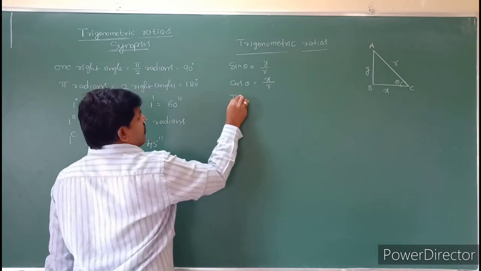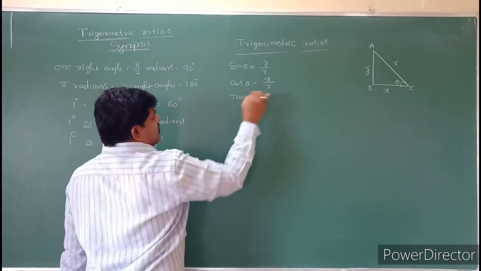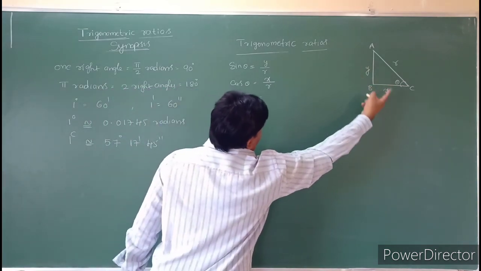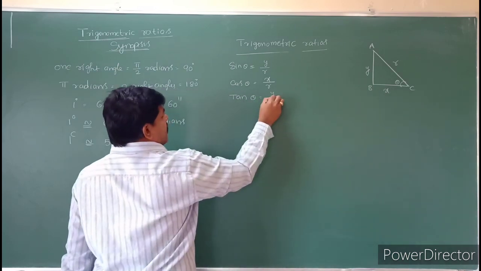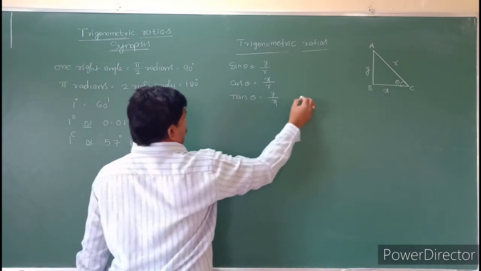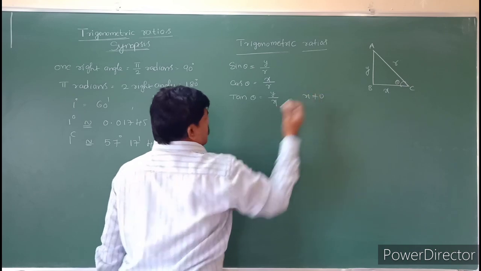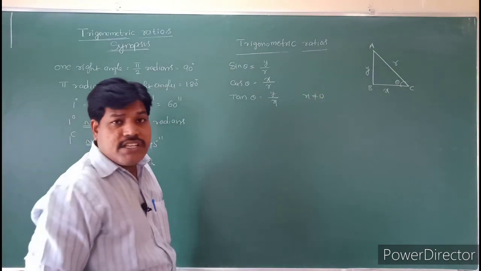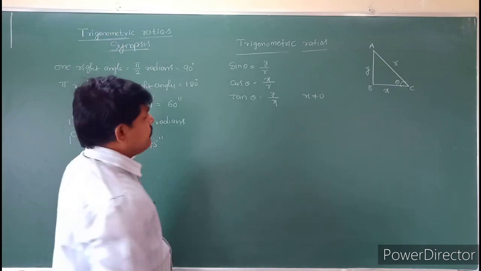And tan theta is opposite side by adjacent side, that is y by x, where x is not equal to 0. And then the reciprocals of these three.